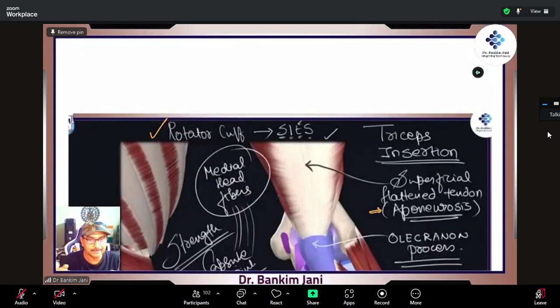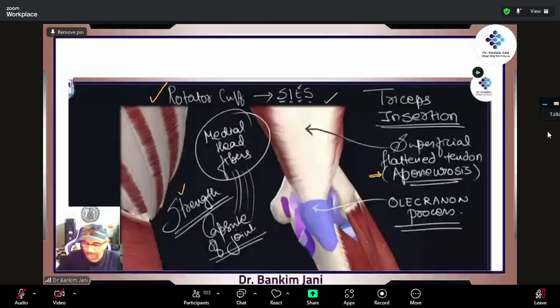Flat tendon. Strength, exactly. That is also written, right? Strength. Yes, it gives strength because that flat tendon is now focusing on one spot, right? And then that is what is called the olecranon process. So all the fibers, the flat fibers, they roll and then connect at one point. That's the reason this becomes such a powerful muscle for which action?